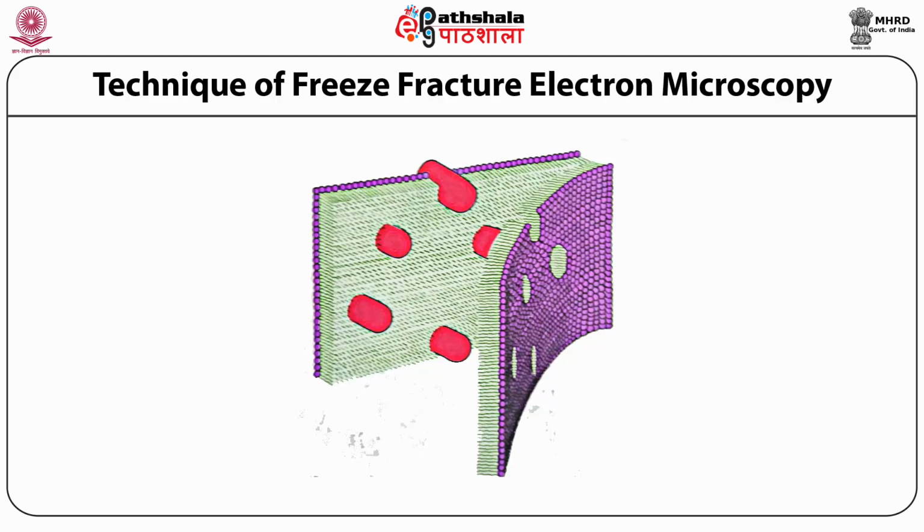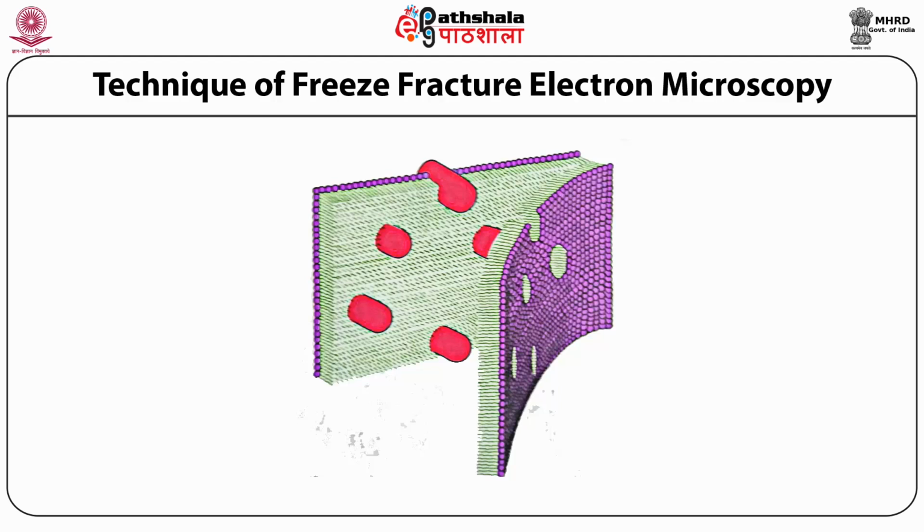This frozen sample is then fractured by a microtome knife. Microtomes are used to precisely and uniformly cut thin sections of the tissues. It is the tissue which slides through the steel knife and is forced through the knife, resulting in the section. The plane of the fracture is generally in the middle of the bilayer, separating the two leaflets.